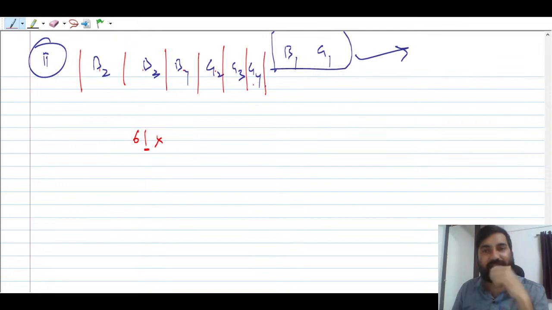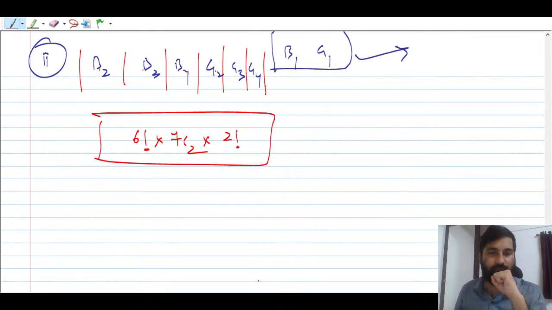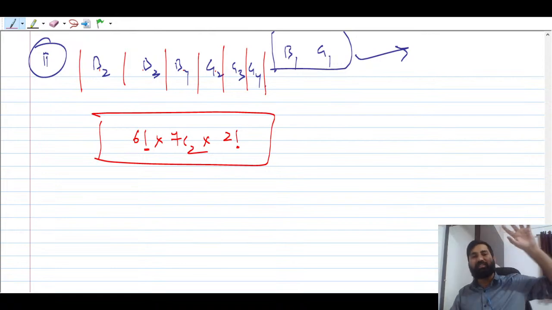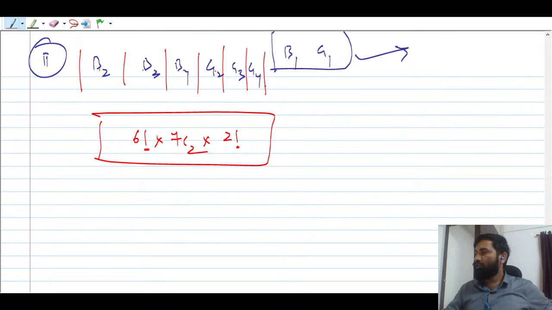Now there are 7 gaps but 2 people have to be kept here. So पहले आप चूज करोगे, out of 7 you have to choose 2 places, 7C2, और कितने लोगों को अरेंज करना था, you can multiply 2 factorial. यही आंसर है आपका. How many of you understood this? Please raise your hand. जल्दी बताओ, कितने लोगों को समझ आ गया ये क्वेश्चन. Be fast.